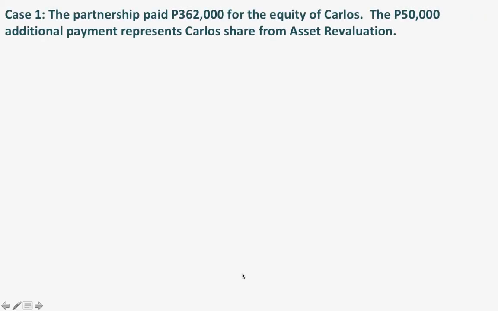Okay, let us illustrate this, class. Case one is that the partnership paid 362,000 for the equity of Carlos. As we have presented, the equity of Carlos is only 312,000. So there is an additional 50,000 payment. In this case we will assume that the additional 50,000 payment is the share of Carlos from asset revaluation.